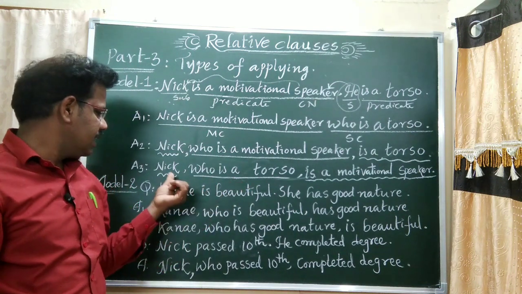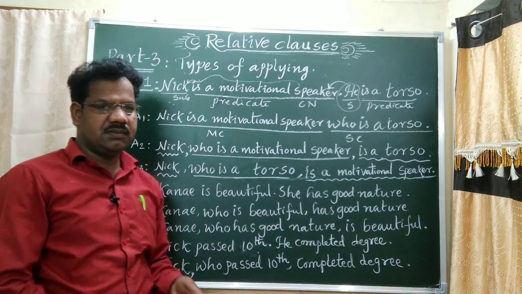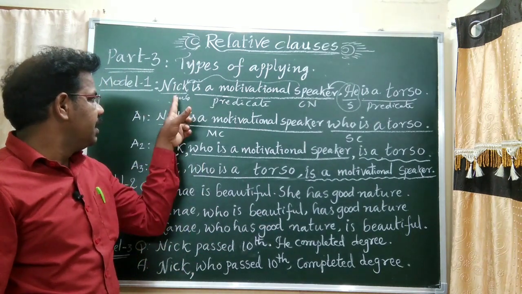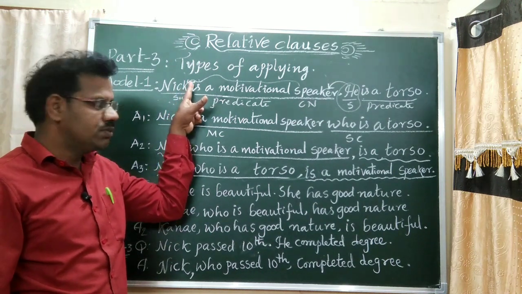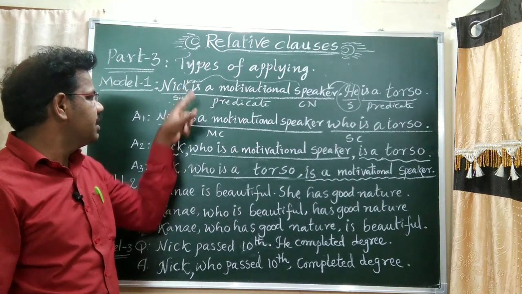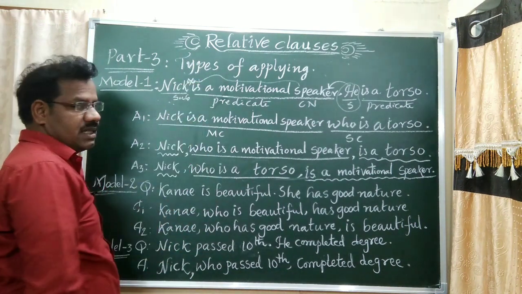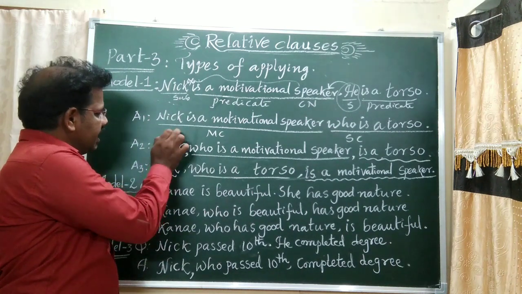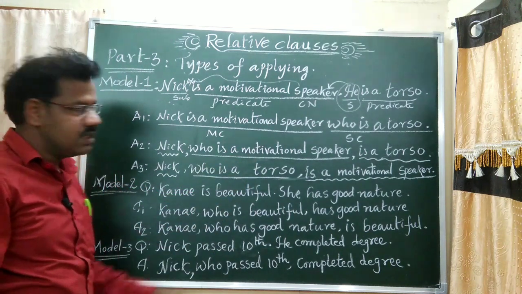See, Nick, who is a torso, is a motivational speaker. Otherwise, after Nick you may apply the relative pronoun who. In the place of between Nick and his, you should apply who. That means Nick, who is a motivational speaker, is a torso.